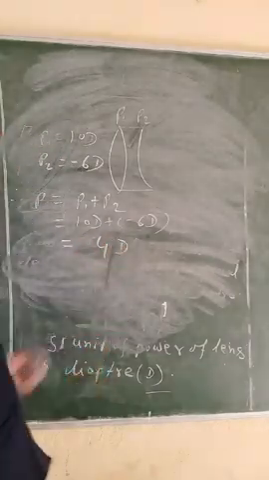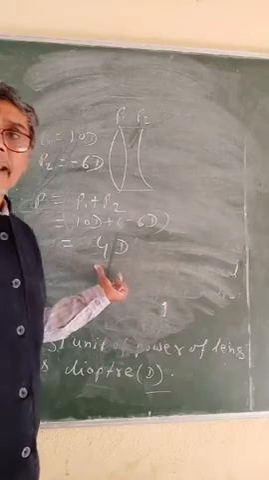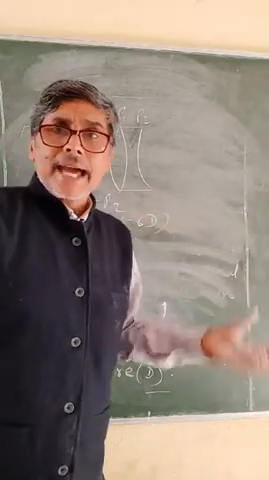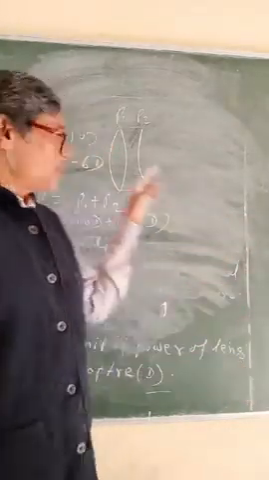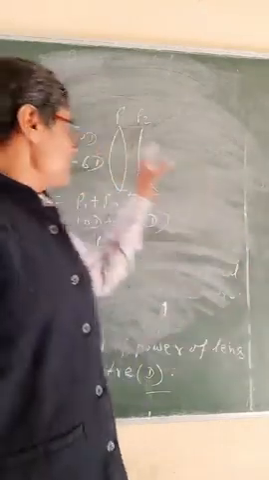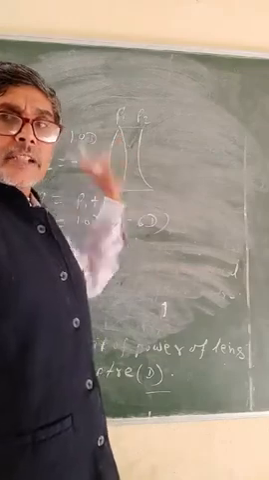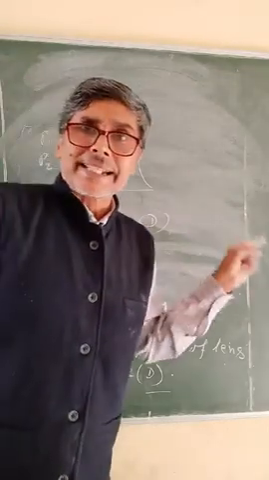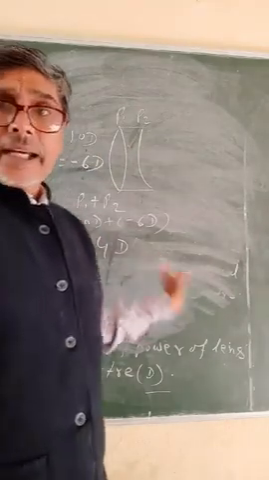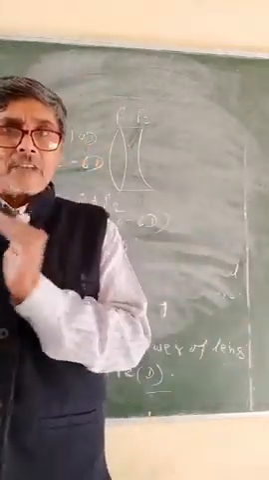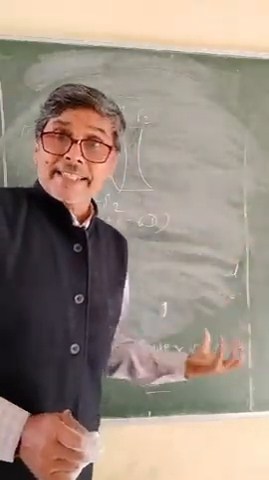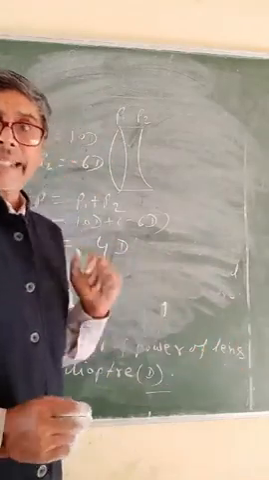Here the equivalent power is positive. It means that this combination will act as a convex lens. So if there are two lenses, one concave and the other convex, one power is 10 diopter, that is positive, and the other power is minus 6 diopter, that is negative, the equivalent power will be equal to 4 diopter, that is positive. Positive power means a convex lens, so the combination will behave like a convex lens.